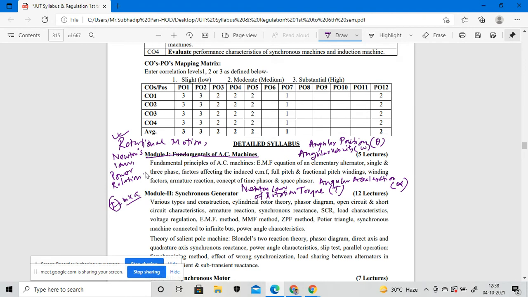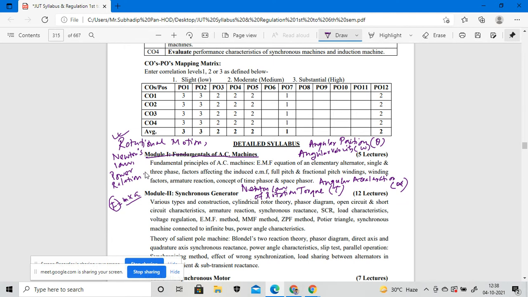Before discussing Newton's laws of rotational motion, we have to discuss what the linear equation is and what the non-linear equation is. In mathematics, you know these things: the linear equation and the non-linear equation.